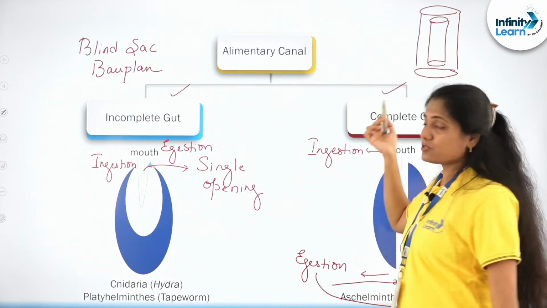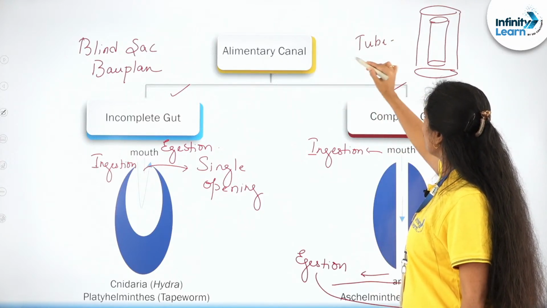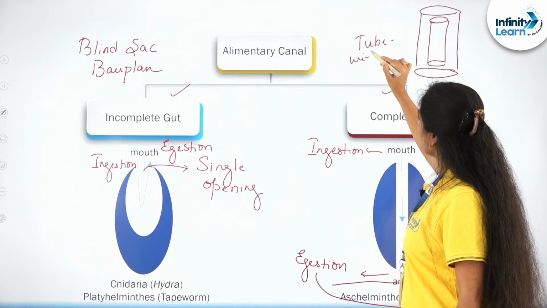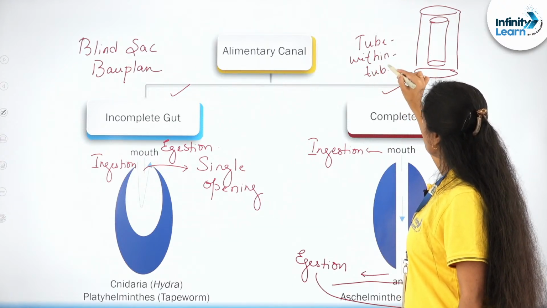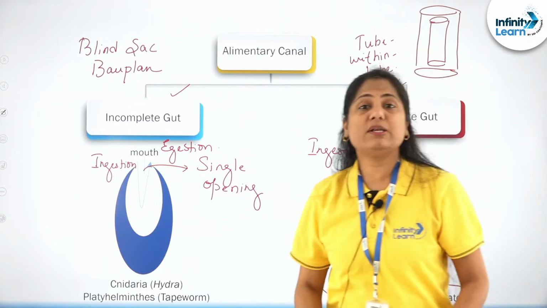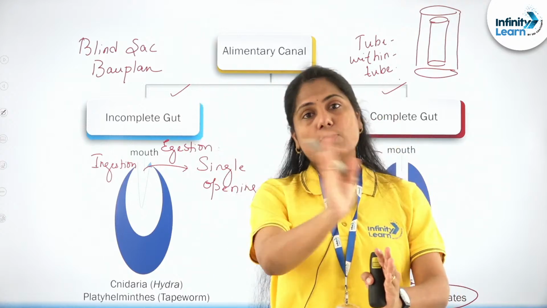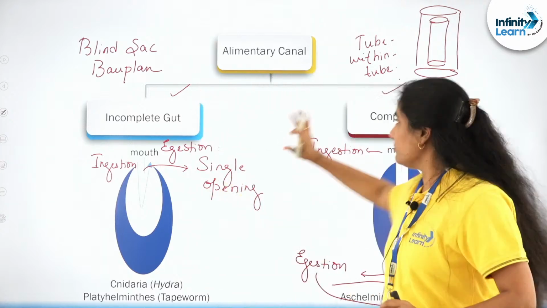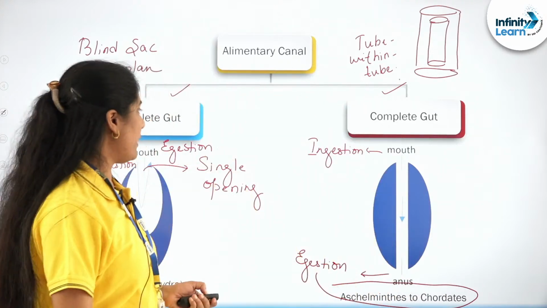There is a straight alimentary canal starting from the mouth till the anus, and an outer body wall. So this is referred to as the tube within tube plan.